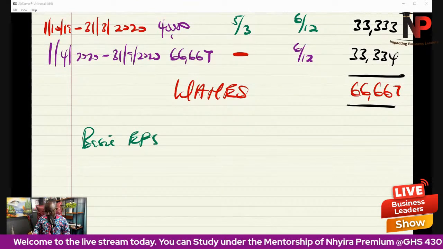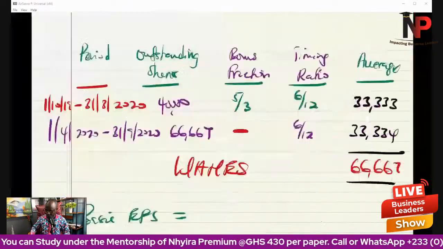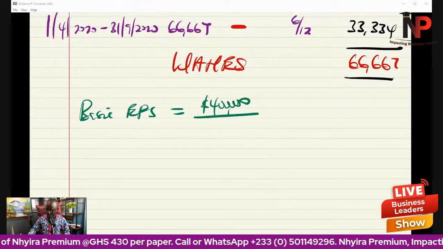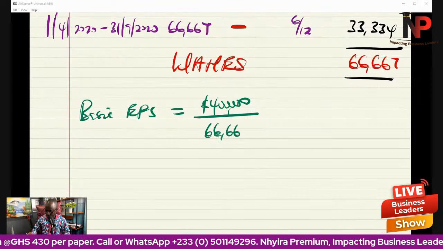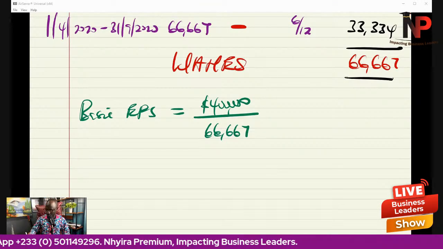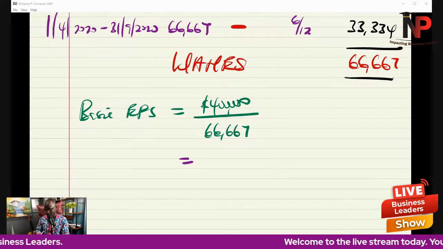So basic earnings per share will be equal to our profit attributable to equity shareholders, $400,000, divided by the WANS, 66,667. Certainly, we will be able to then get our answer, 400,000 divided by 66,667.